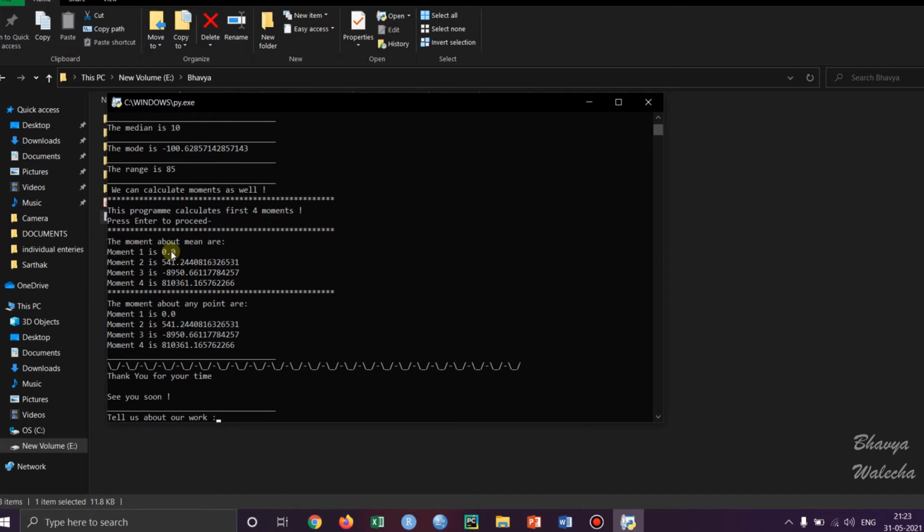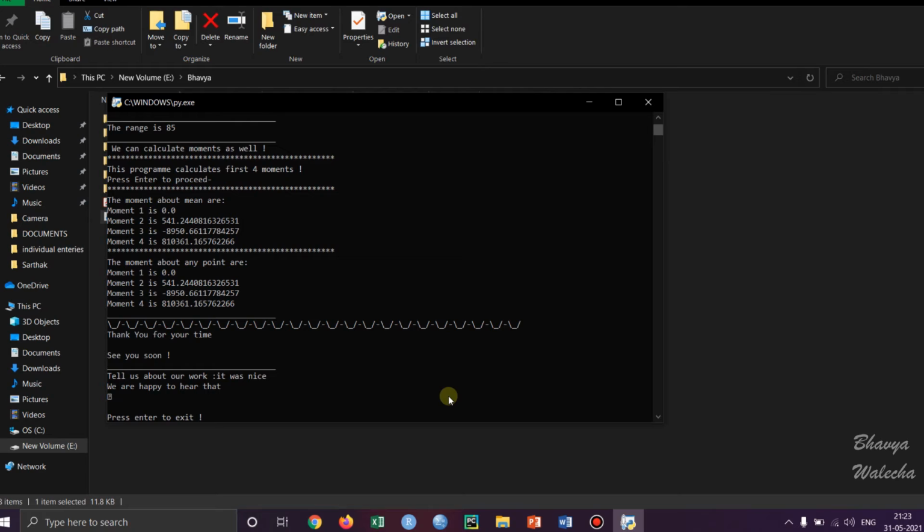Let's just see. Yep, it is right. The first moment here is 0, which is actually true. It is actually 0 in statistics. The first moment about the mean is always 0. And again for the comment, okay, let's say it was nice. It is happy to hear that. So basically it analyzes our comment and gives the response accordingly. Actually here the emoji is printed, but this is not supporting it right here.